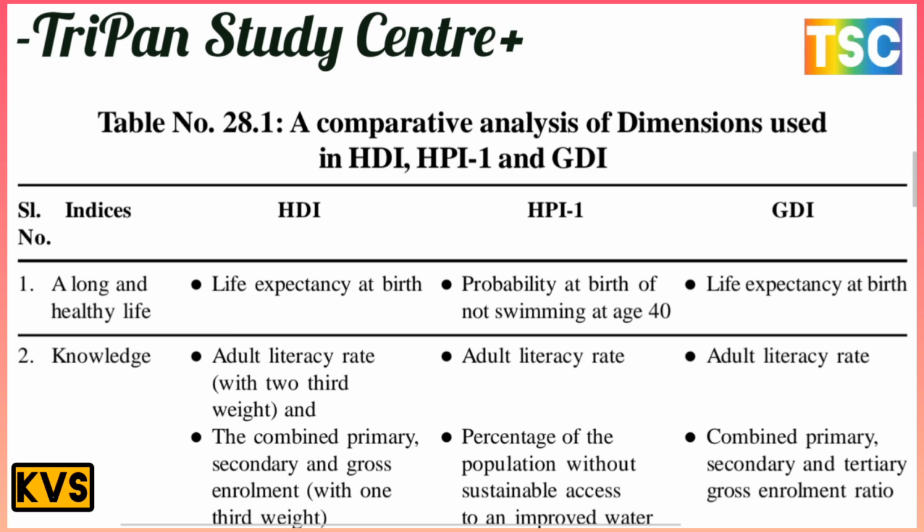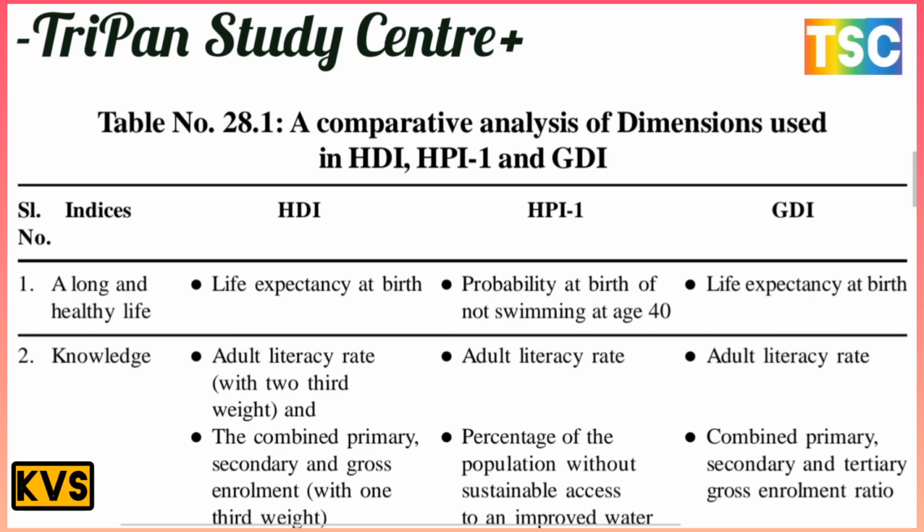The first point here is a long and healthy life. For a long and healthy life, HDI uses life expectancy at birth. HPI-1 uses the probability of not surviving to age 40. And GDI also uses life expectancy at birth.